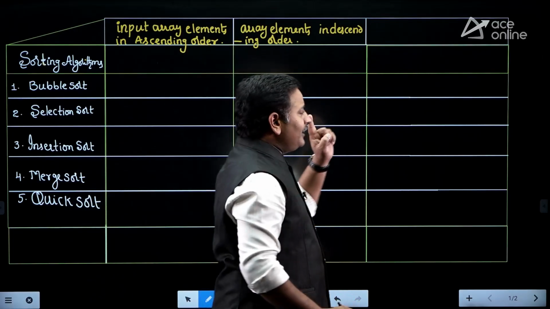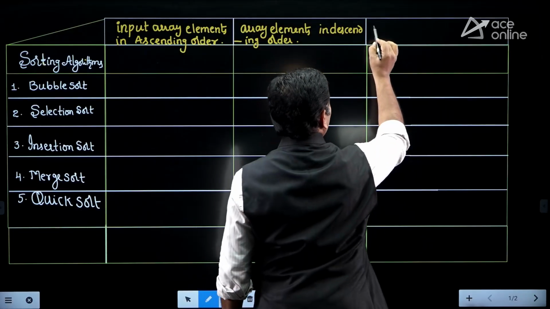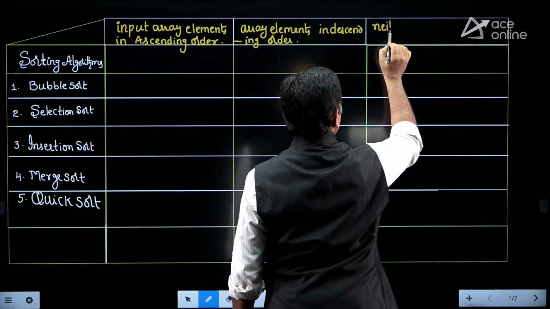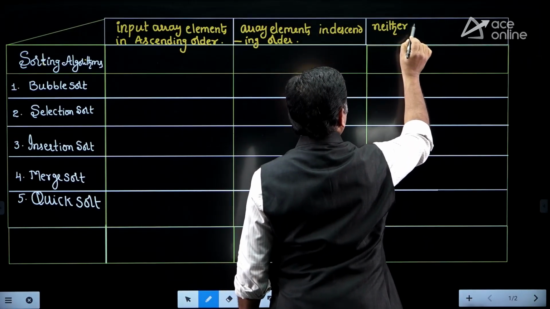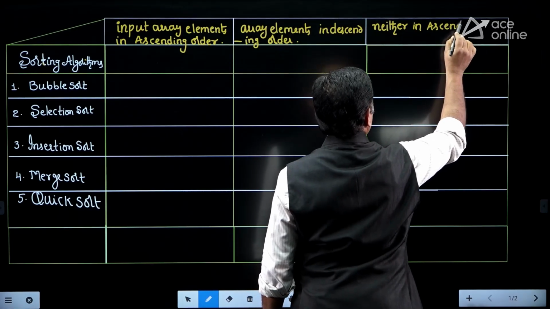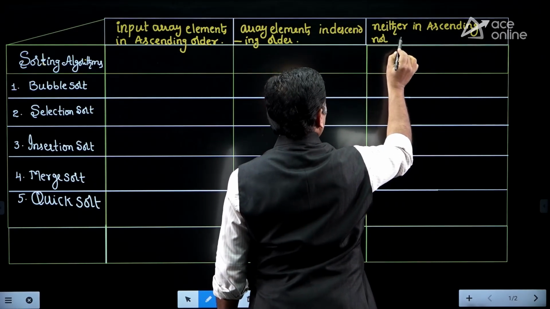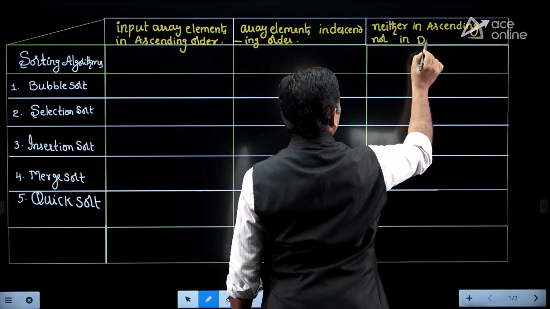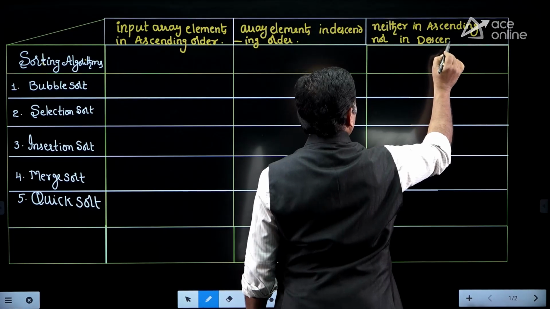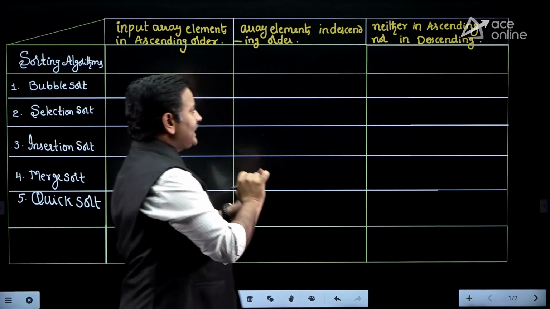Third case, where array elements are neither in ascending order nor in descending order. So the first input we have to classify in this way, friends.